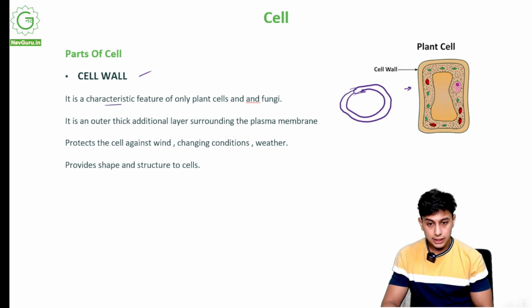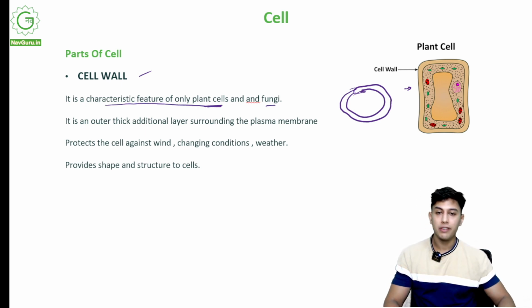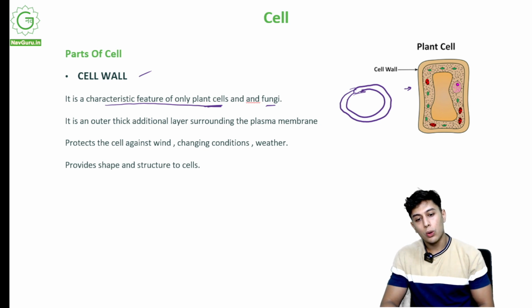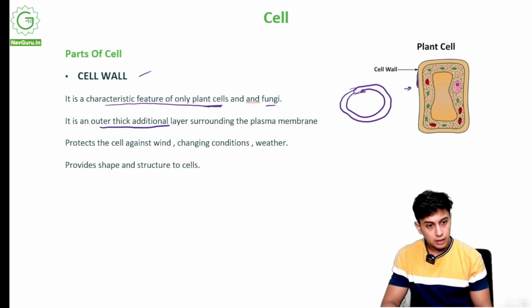It is a characteristic feature of only plant cells and fungi. You will find cell walls in only plant cells and fungi. It is a very thick outer layer surrounding the plasma membrane. So the plasma membrane is this cell membrane.